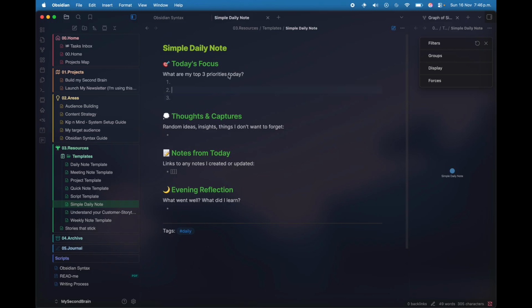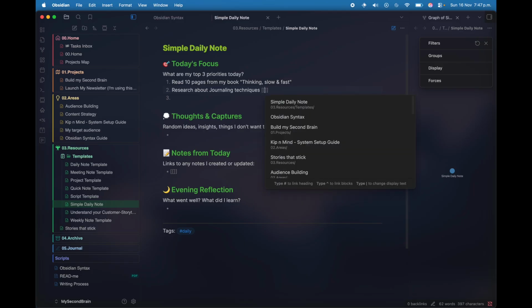What are my top priorities today? So you can list the top priorities that you have, such as, let's say, read 10 pages from my book, Thinking, Fast and Slow. Research about journaling techniques. And for example, I can create a note for this one.